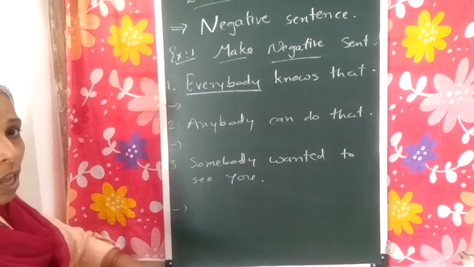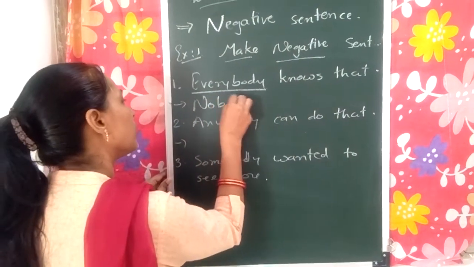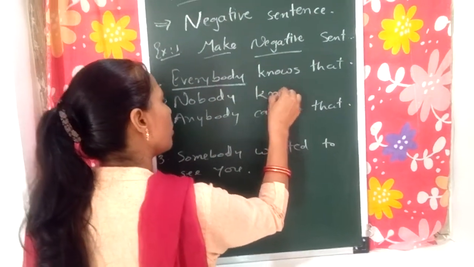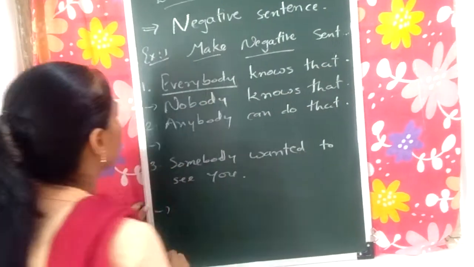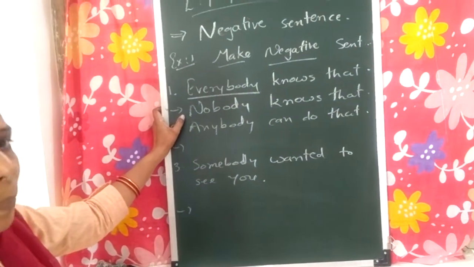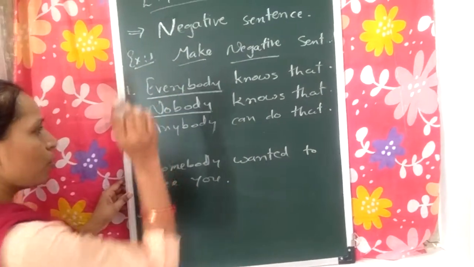The negative word, nobody. Nobody knows that. This is negative sentence by changing the word everybody to nobody.